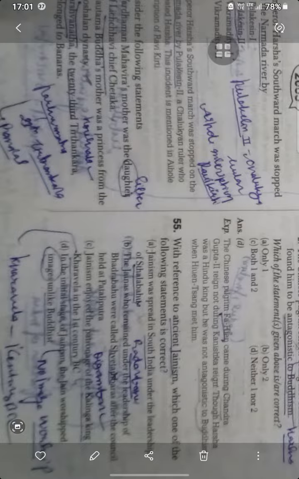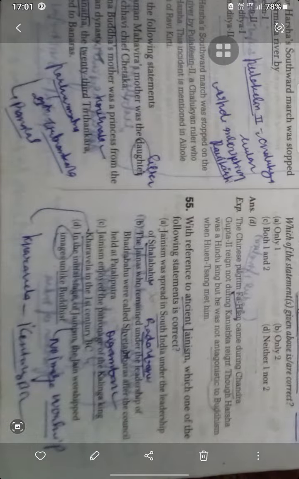With reference to ancient Jainism, which of the following statements is correct? Jainism split in South India under the leadership of, no, it's Bhadrabahu, so wrong.